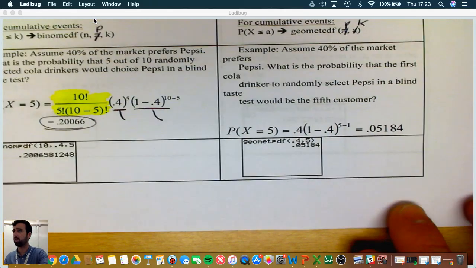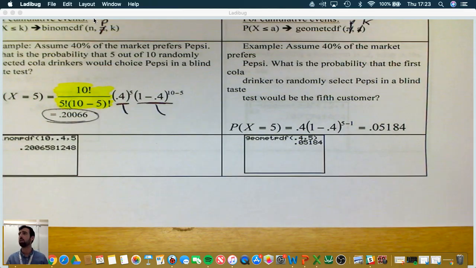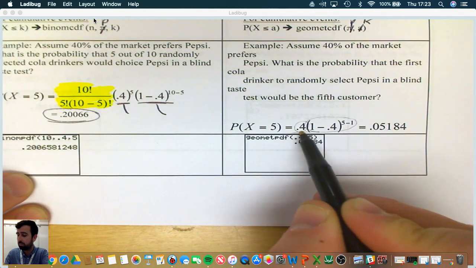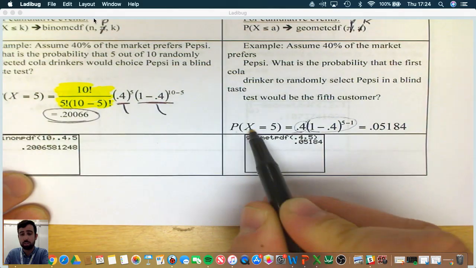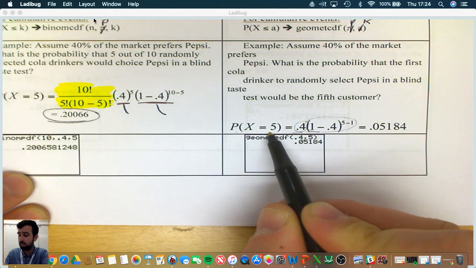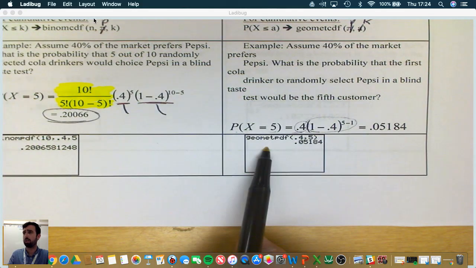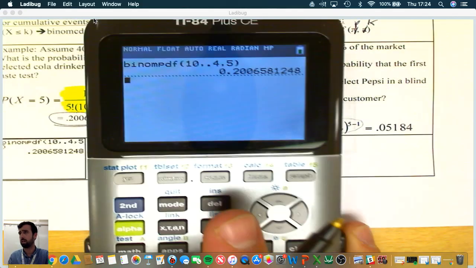Going over here, just to show you how similar geometric and binomial are. We have, assume 40% of the market prefers Pepsi. What is the probability that the first cola drinker to randomly select Pepsi in a blind taste test would be the 5th person? If it's going to be the 5th person, that means 4 of them had to fail and 1 of them had to succeed. So the probability that the first cola drinker to prefer Pepsi is on the 5th trial is going to be about 5%. And again, here's how you do it on your calculator, but let's do it together.